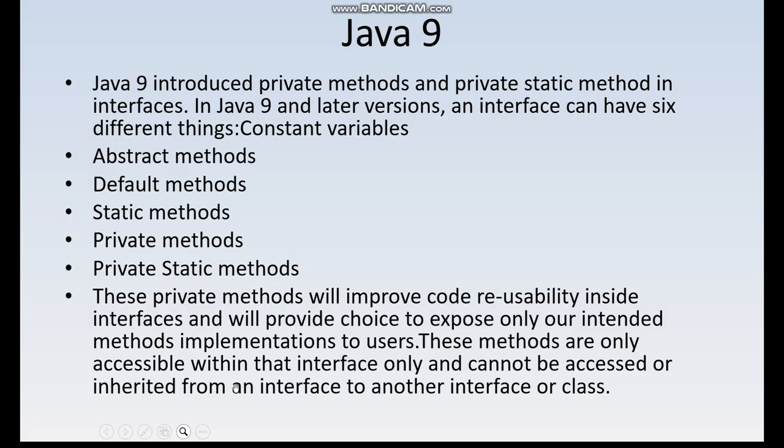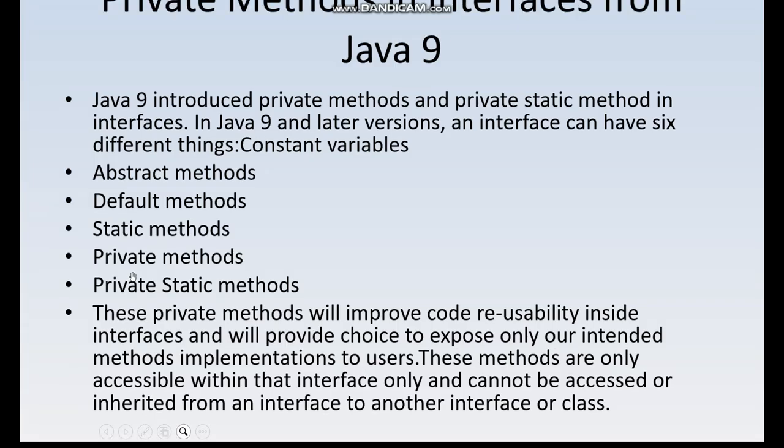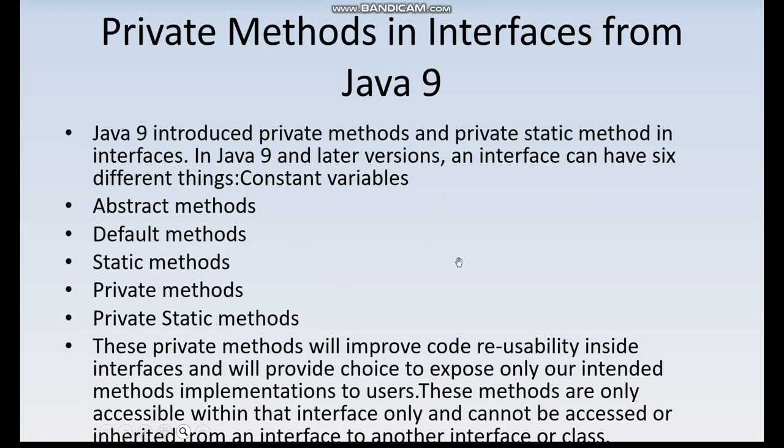These methods are only accessible within that interface and cannot be accessed or inherited from an interface to another interface or class. So you got it: we call this private method inside any other default method or static method, and through that only we access the method, and some other class or interface can't directly access those private methods. So these are some of the new features introduced from Java 9 onwards: private methods along with private static methods can also be there inside the interface.